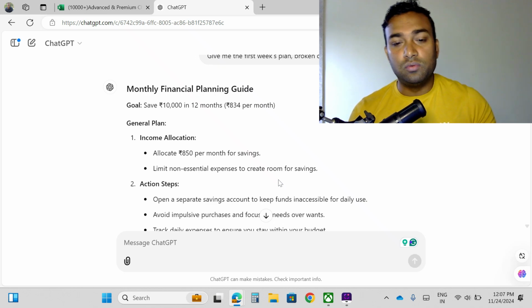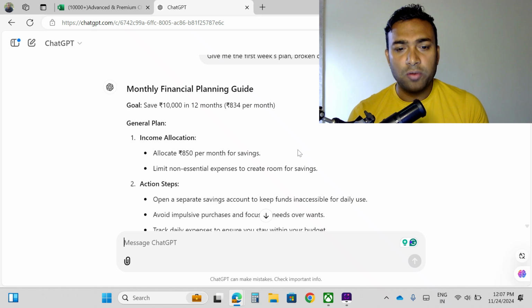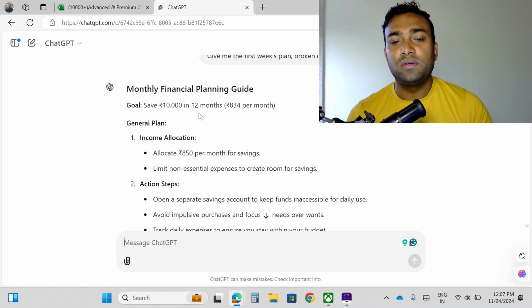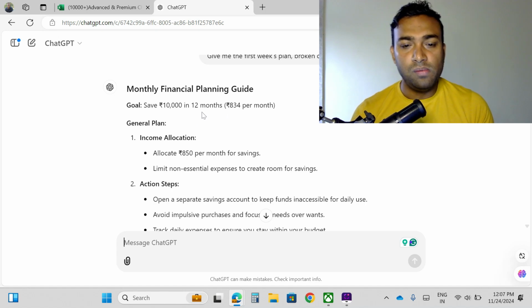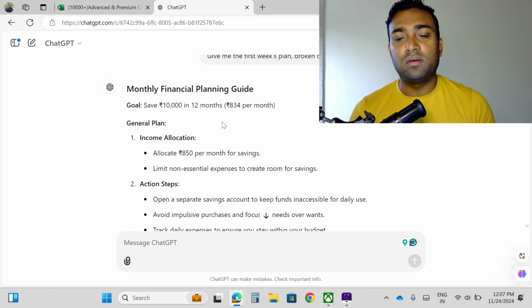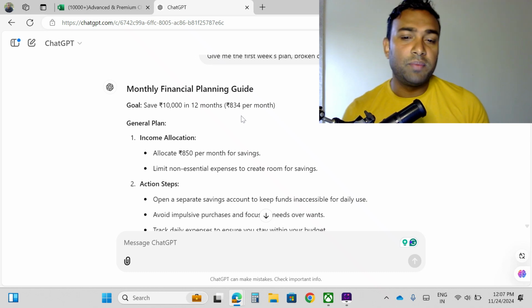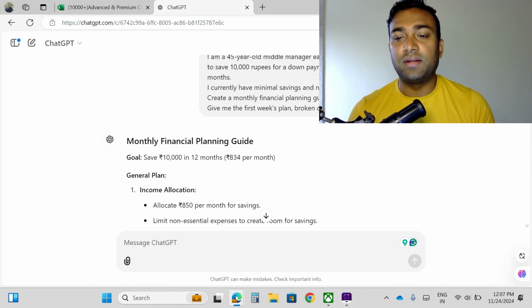So accordingly you craft a plan for me. General plan, it's a monthly financial planning guide. Goal, save 10,000 in 12 months. 10,000 rupees in 12 months, per month how much? 834 rupees. It's an example only. Based on your requirement you will provide all the details like this.